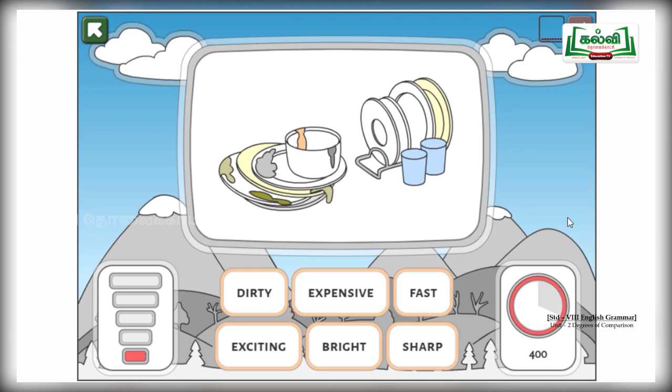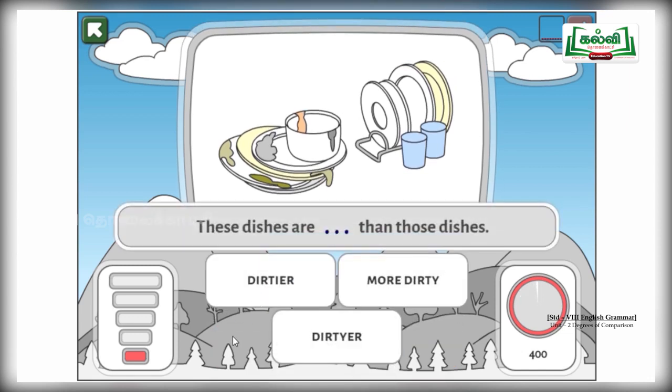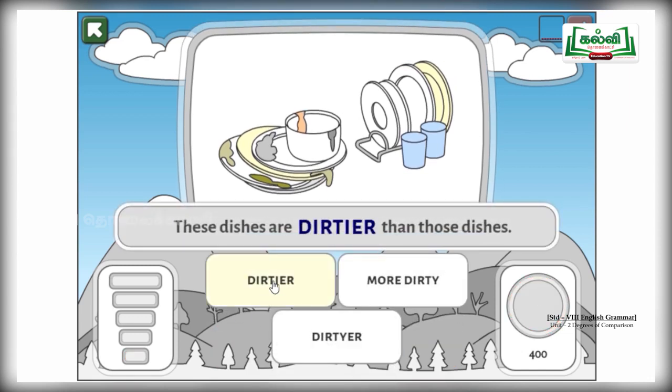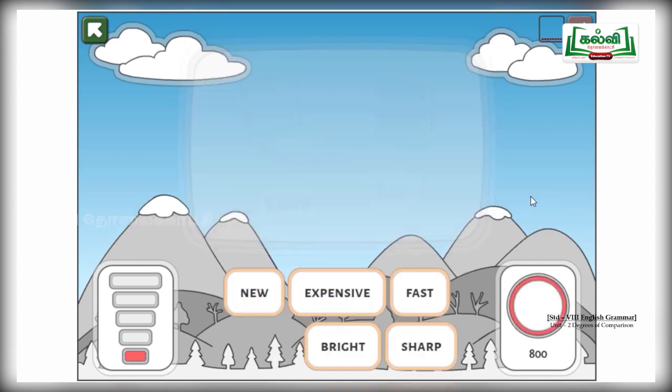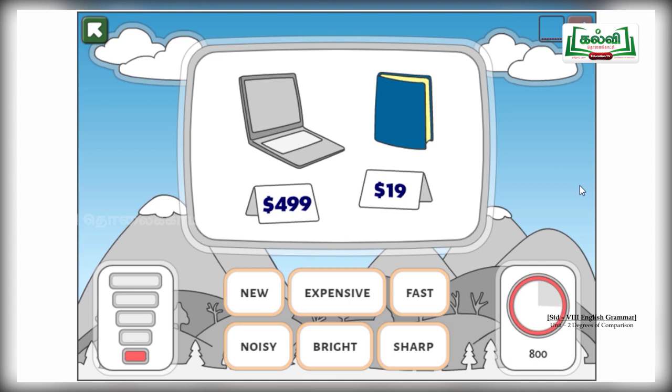The next question, two sets of plates are there. Dirty, expensive, fast, exciting, bright and sharp. It seems to be very dirty. So let's go with dirty. These dishes are dirtier, not more dirty, but dirtier than those dishes. So let us click this as the answer. It's the right answer. One more question.